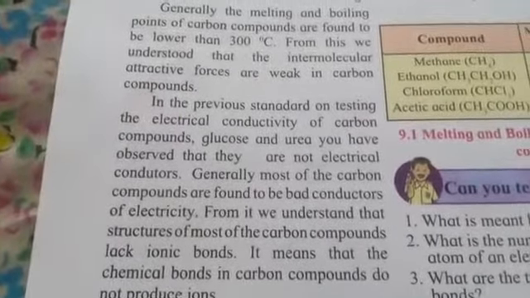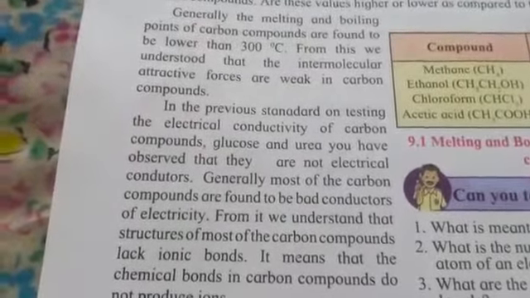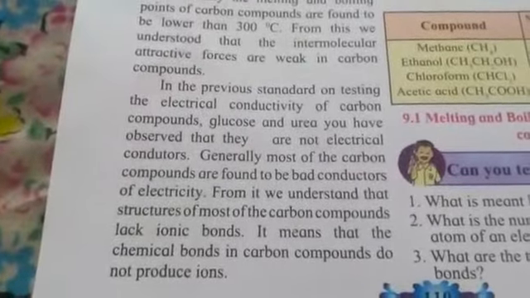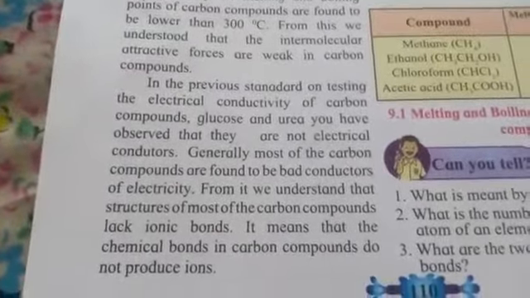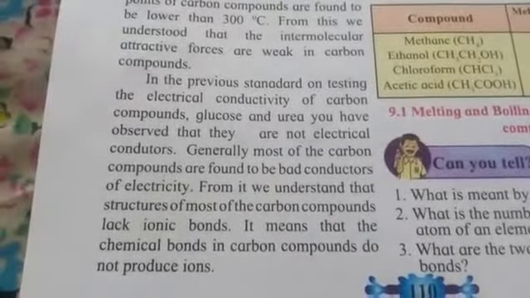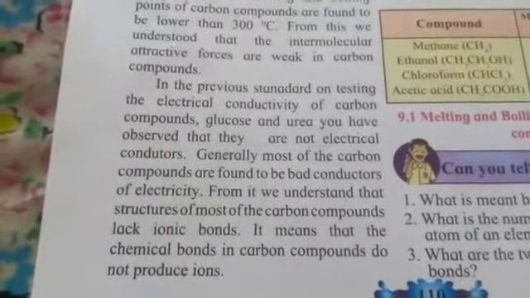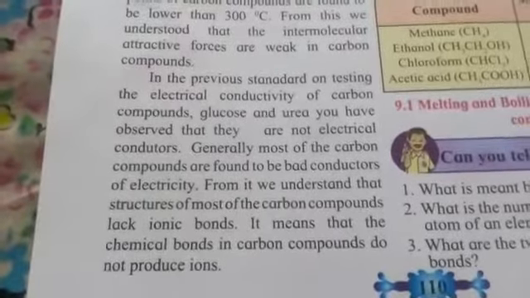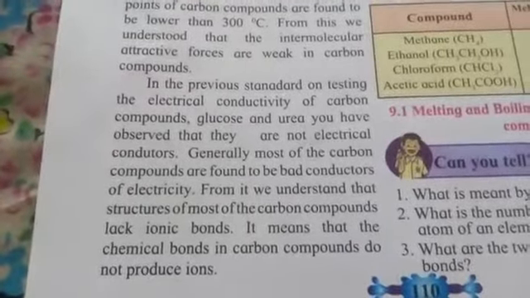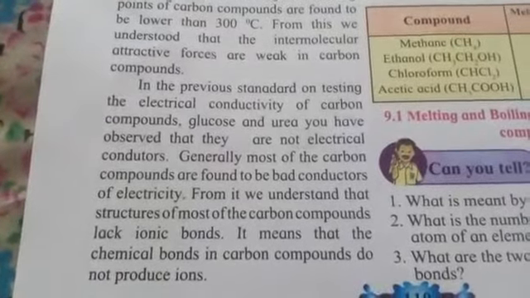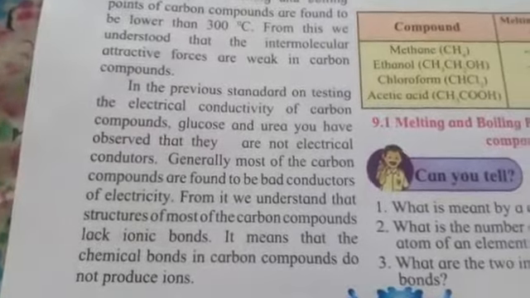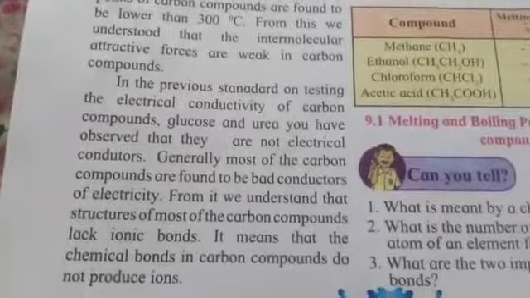From this we understand that the structures of most carbon compounds lack ionic bonds, and the chemical bonds in carbon compounds do not produce ions. As there are no ions to carry the electric current, there will be no electrical conductivity in solutions of compounds made of carbon, like glucose and urea, and these are non-electrolytes, or bad conductors of electricity.